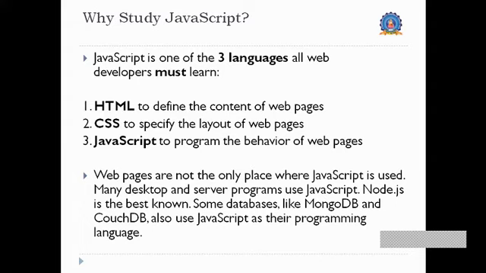Many server programs use JavaScript, like Node.js, and databases like MongoDB and CouchDB, etc.